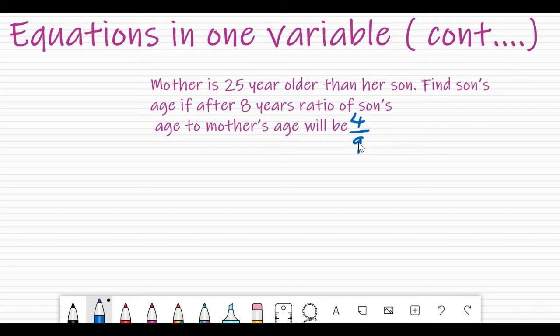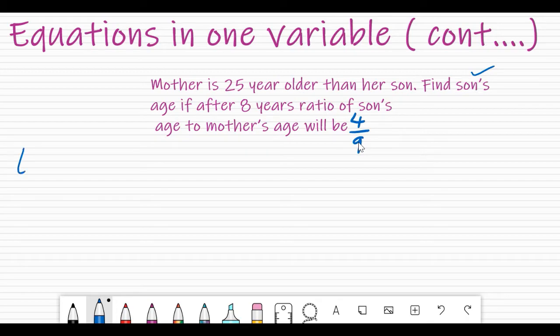So what is the mechanism? What is the method? Something which is asked or something which is unknown to us will be considered as a variable. Here normally we take it as x. In this case we are asked to find son's age, correct? So we will do one thing. We are asked to find out son's age, the present age of son.